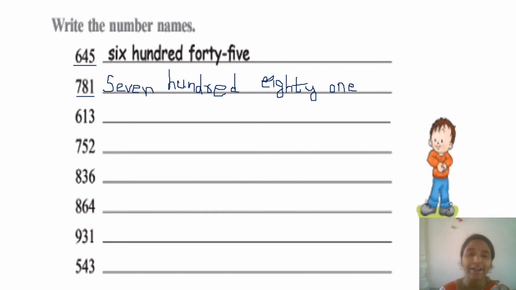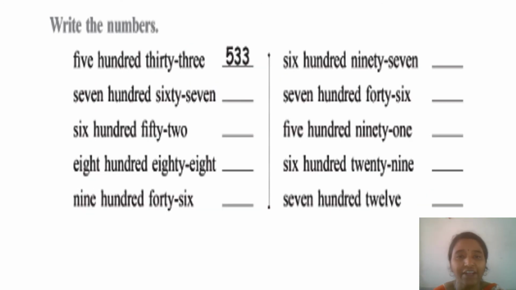I hope you can write the number names for the following numbers. So I am leaving it as your homework. You have to write the numbers for the given number names. What is first one is given for you? 533. See the number name is for the given number. The number is written here. Okay. Now coming to the second one.